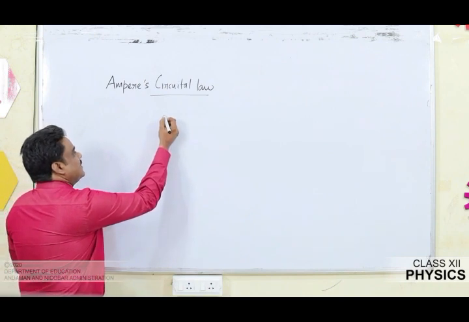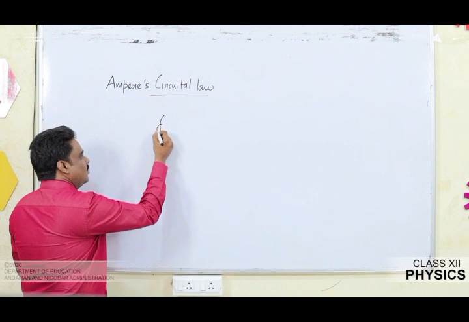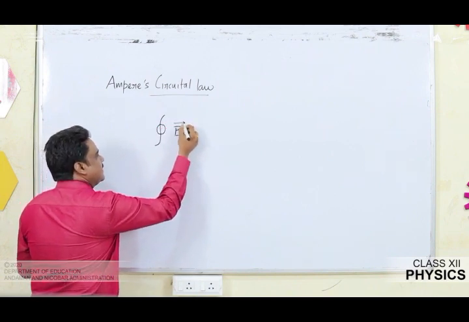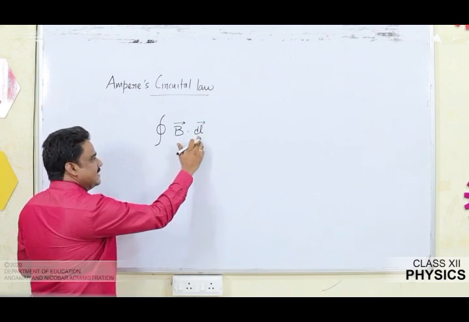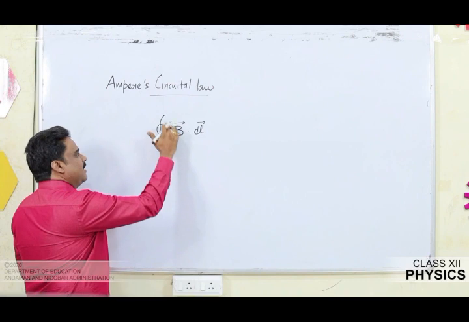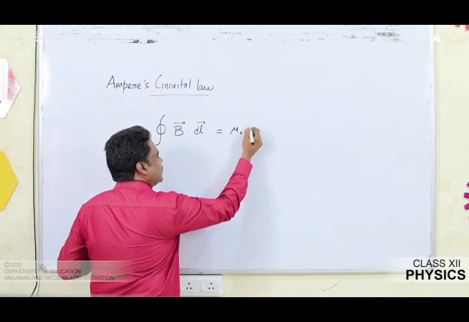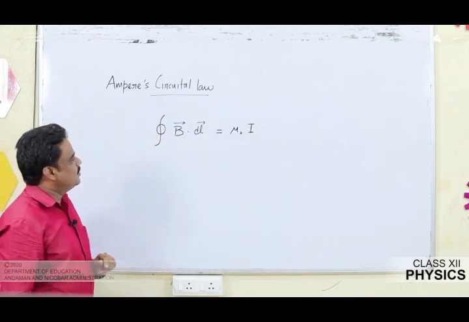Mathematically, let us get into the format. So what Ampere's circuital law states, the line integral, obviously I am going to assume it's a closed loop. Line integral of magnetic field means B vector dot dl vector. You should know dl stands for the line element. The line integral of magnetic field around a closed path is equal to mu naught times the current flowing through that closed path.